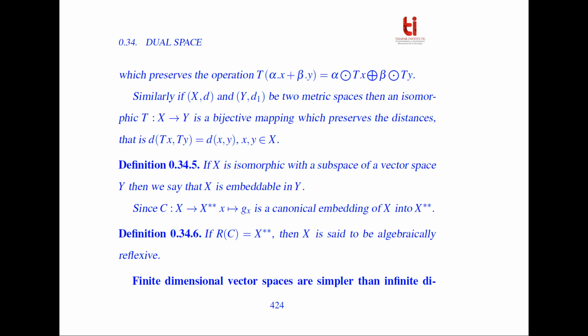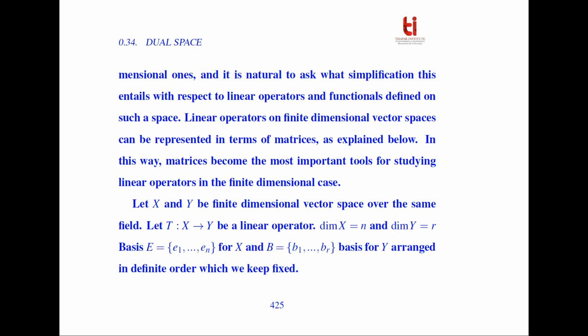So now we discuss how we can represent operators in terms of matrices. Finite dimensional vector spaces are simpler than infinite dimensional ones, and it is natural to ask what simplification this entails with respect to the linear operators and functionals defined on such a space. Linear operators on finite dimensional vector spaces can be represented in terms of matrices. In this way, matrices become the most important tool for studying linear operators in the finite dimensional case.